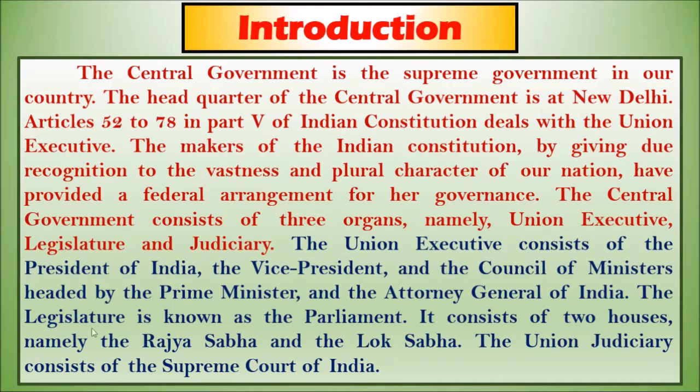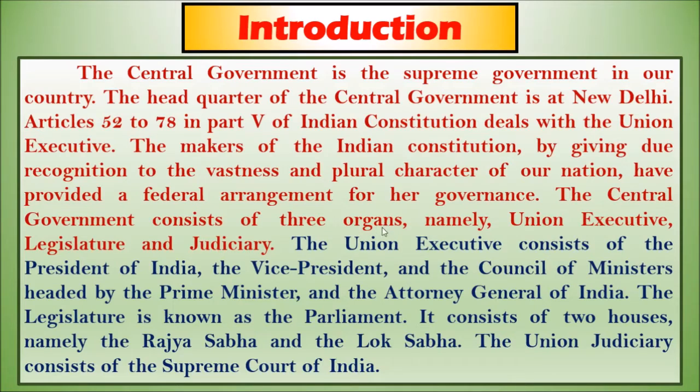Now, the legislature is known as the Parliament. The legislature is a group of people who make laws. They are called the legislature, right? They are known as Parliament, and it consists of two houses, namely the Rajya Sabha and the Lok Sabha. The Union Judiciary consists of the Supreme Court of India. So the central government has three organs.